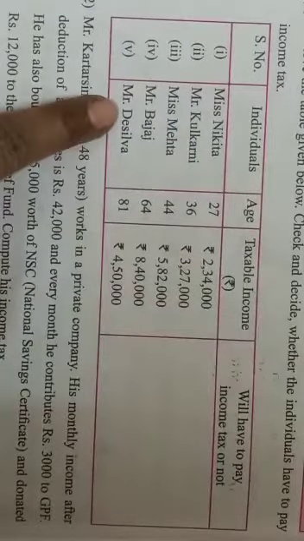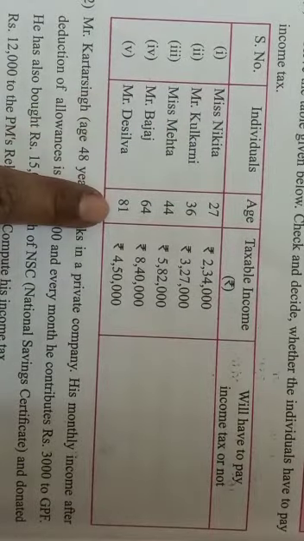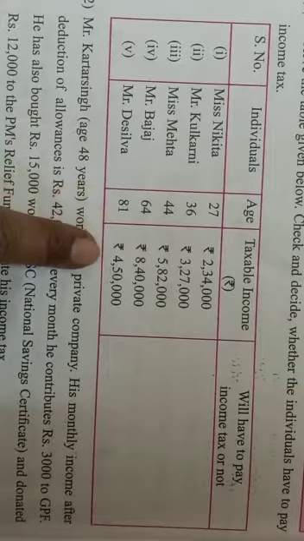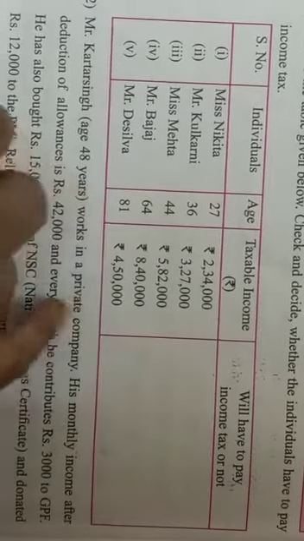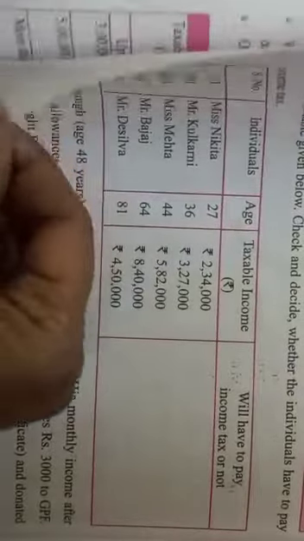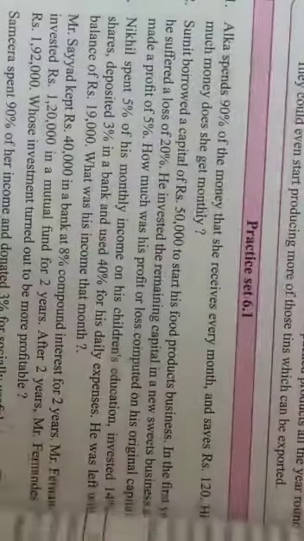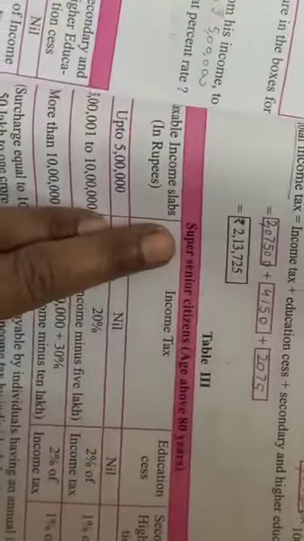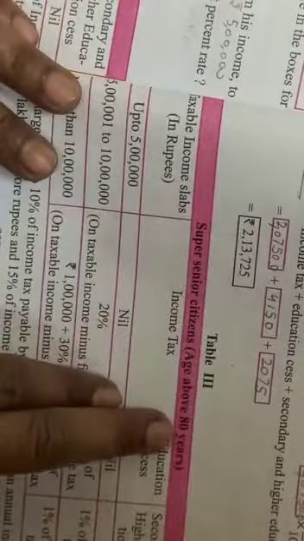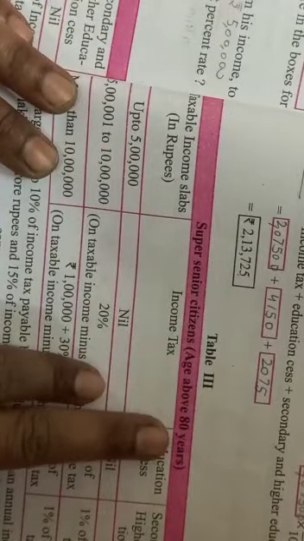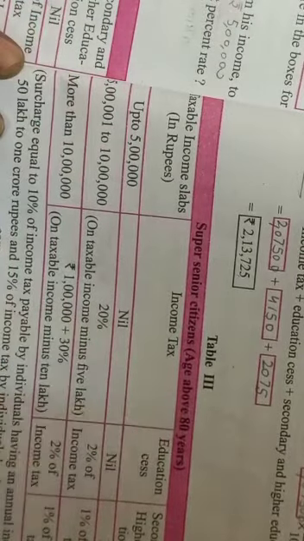Now, fifth one you see, Mr. De Silva, age is 81 years. So, it will not come in table 1, table 2. Above 80, that is, we have discussed this. Taxable income is 4,50,000. So, let us see table 3 and check whether Mr. De Silva has to pay income tax or not. See here, super senior citizen, age above 80 years. So, Mr. De Silva comes in this bracket, age group of above 80 years.